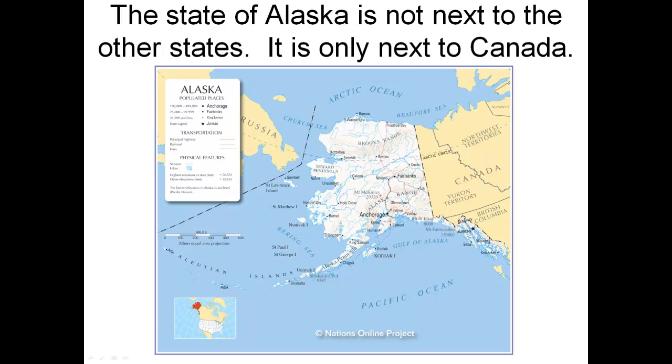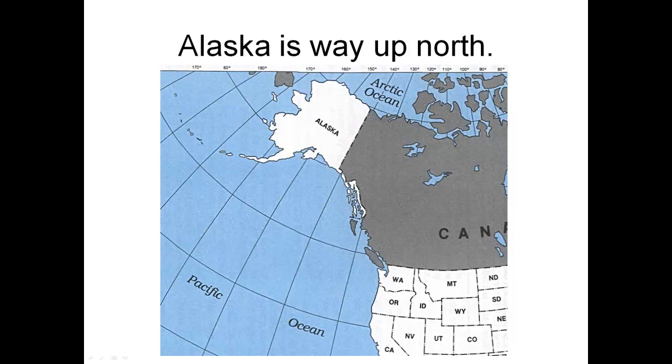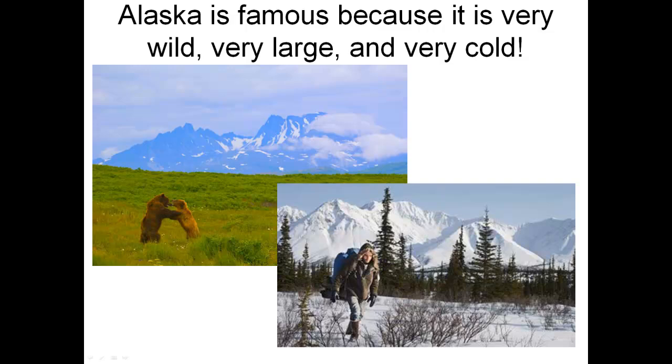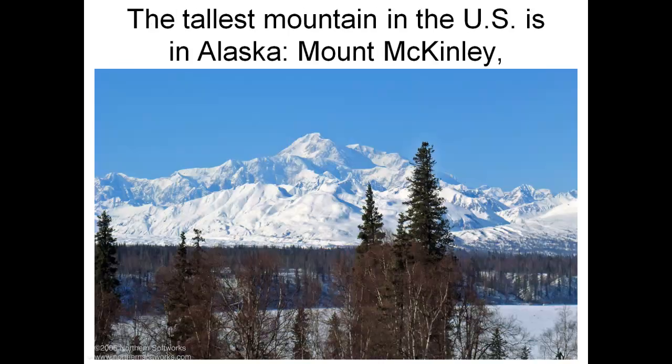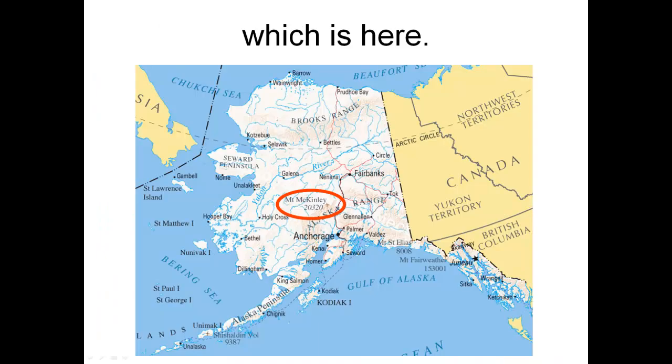The state of Alaska is not next to other states. It is only next to Canada. Alaska is way up north. Alaska is famous because it is very wild, very large, and very cold. The tallest mountain in the U.S. is in Alaska, Mount McKinley, which is here.